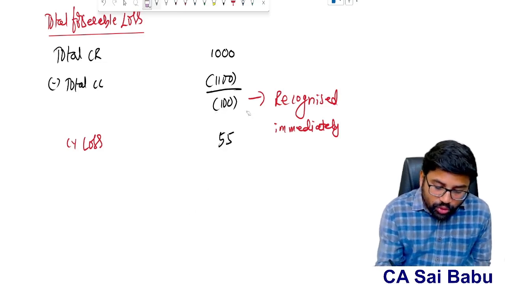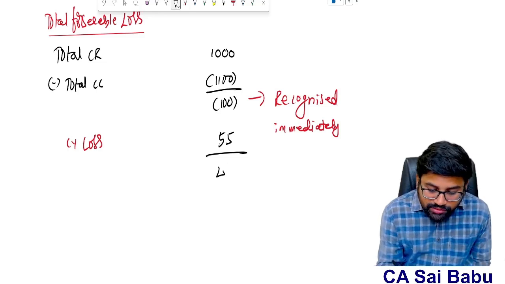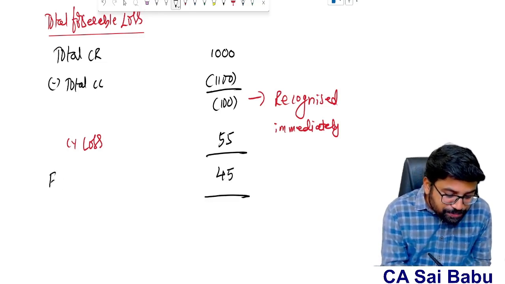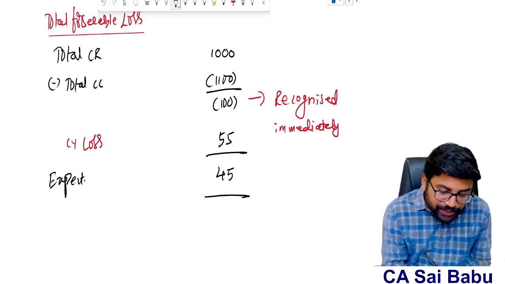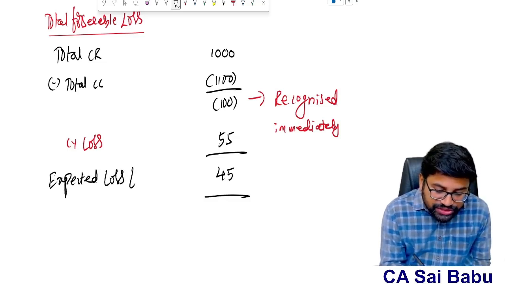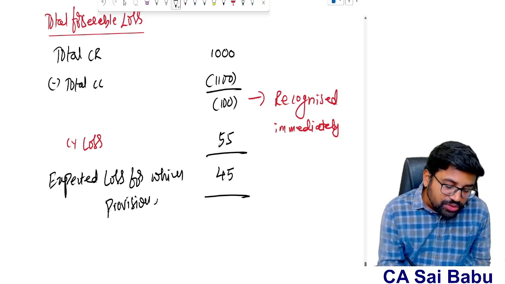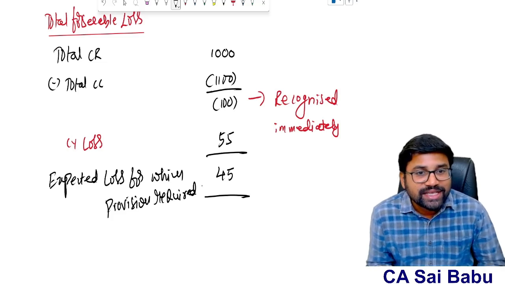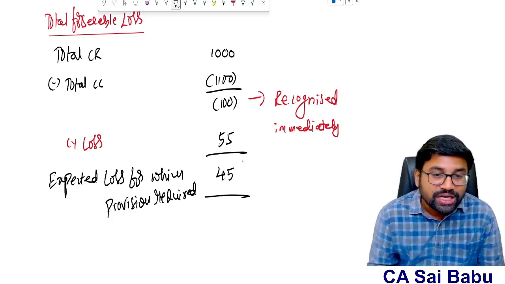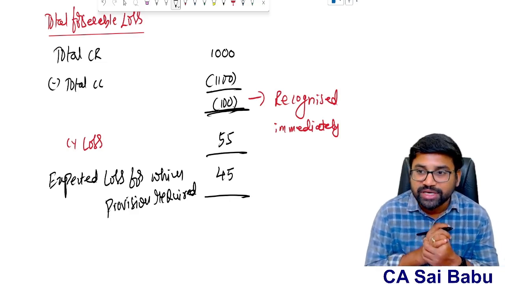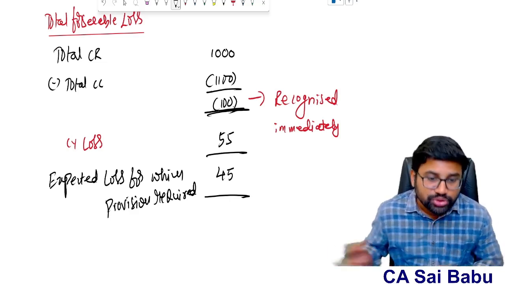So what will be the balance loss? 45 lakhs. For which provision is required. So this is the expected loss for which provision is required. Because Accounting Standard 7 says whenever the total contract cost exceeds the revenue, overall you need to recognize this, which is called expected loss. This expected loss has to be recognized immediately. That means 100 lakhs I need to book as the net loss.